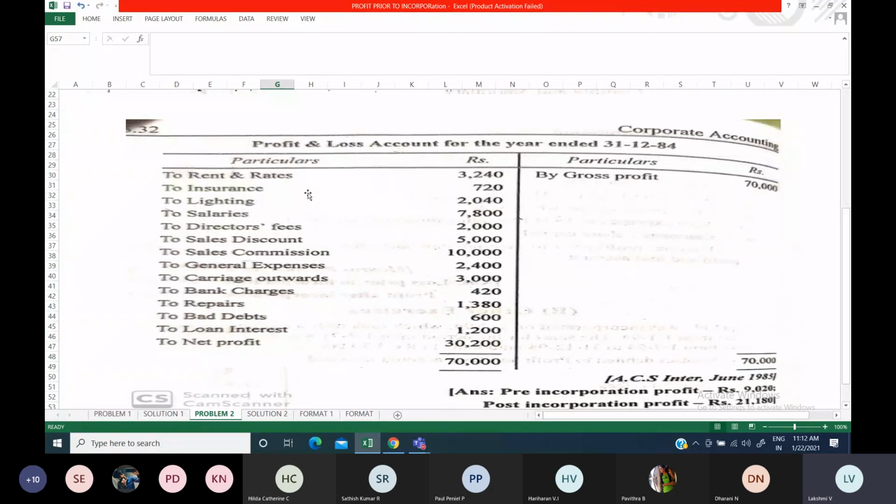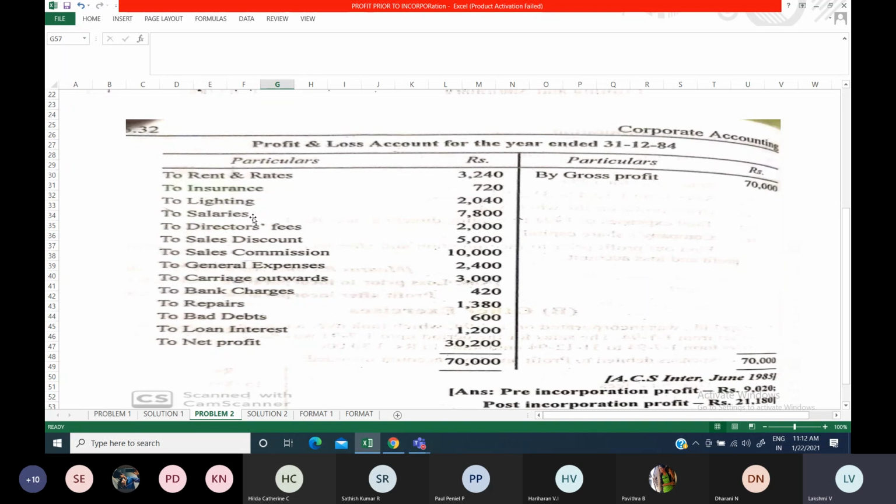So when you go through the question, you have to find out whether it comes under time ratio or sales ratio. Insurance is time ratio, and then lighting is time ratio. Salaries is also time ratio.